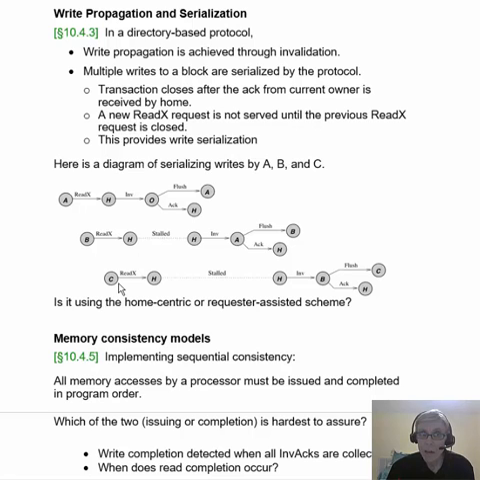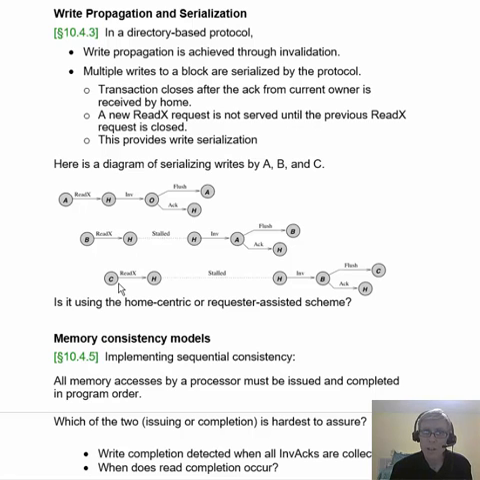Now we want to talk about how write propagation is ensured, and then we want to talk a little bit about memory consistency models. In a directory-based protocol, write propagation is achieved through invalidation. What that means is that when one processor writes data that another processor was using, then it has to invalidate the data that the other processor was using.